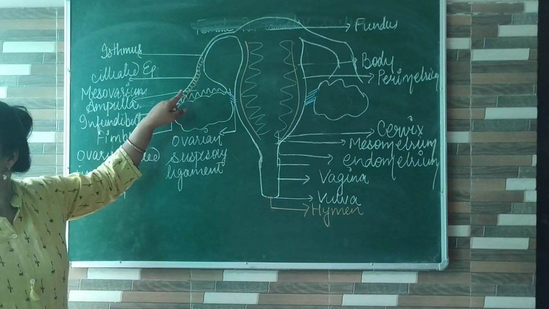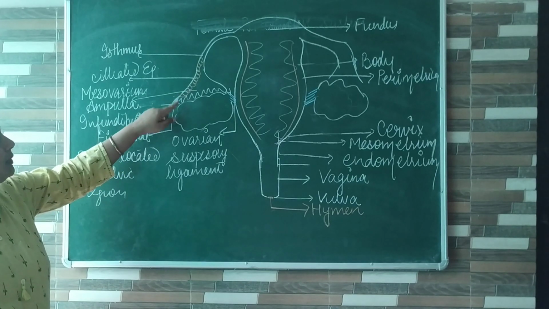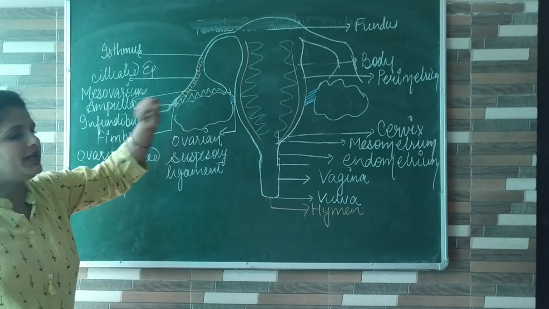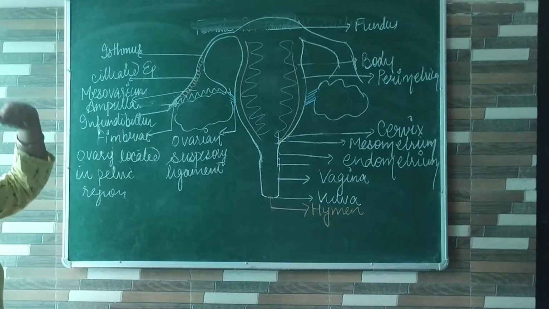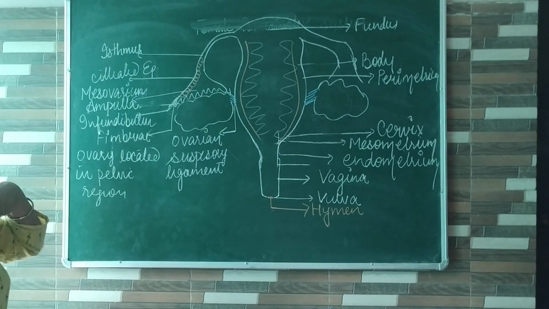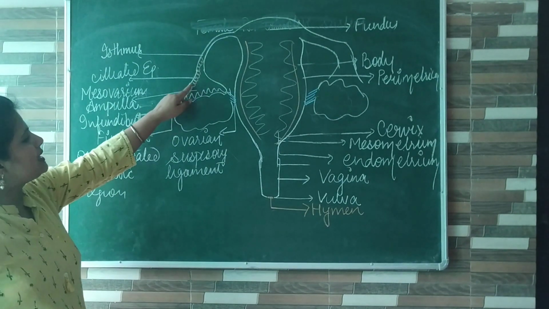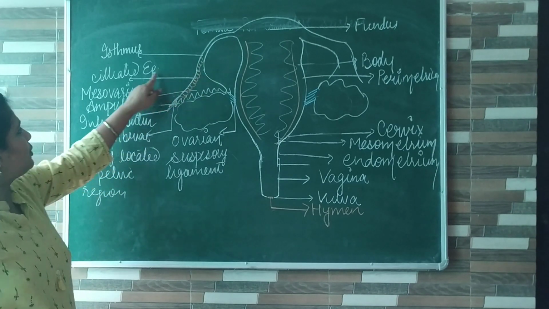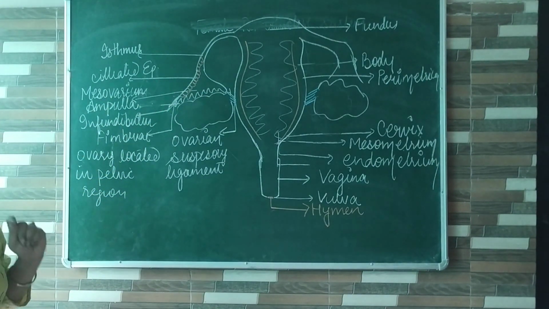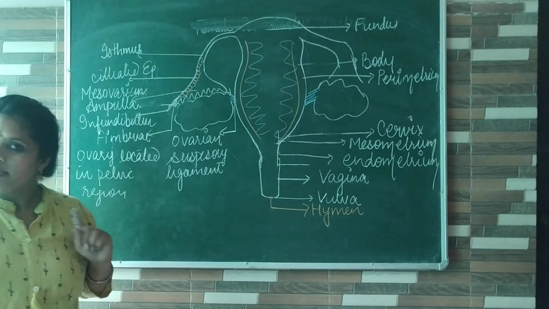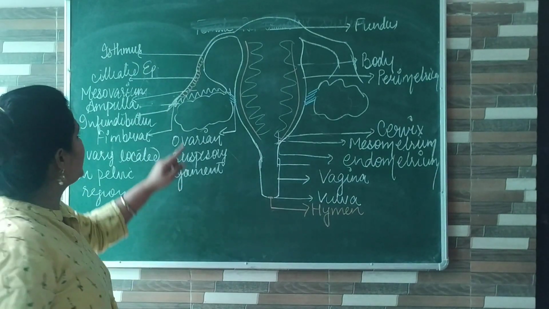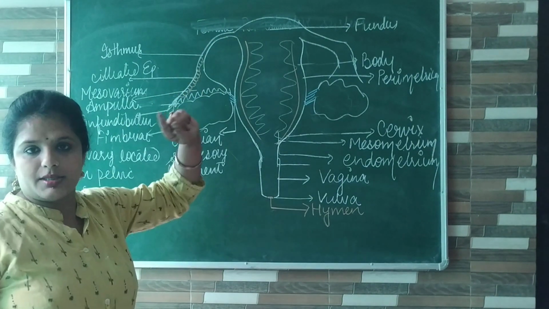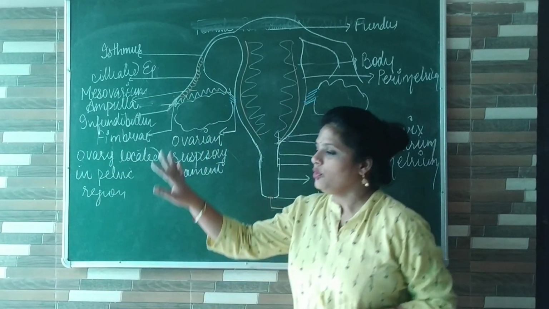The first part is known as the infundibulum, which is connected with the fimbrial-like projections, which suck the ovum or pick the ovum with the help of ciliated epithelial tissue. This region is known as the ampulla, which is the site of fertilization, or you may write the fallopian tube is the site of fertilization. This region is the isthmus. Now it opens into the uterus.